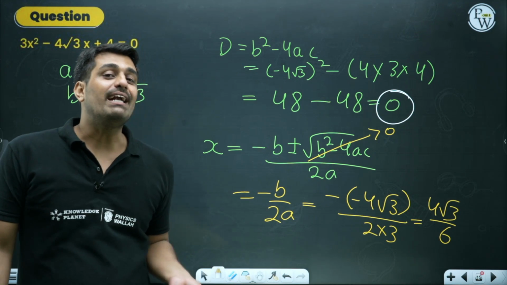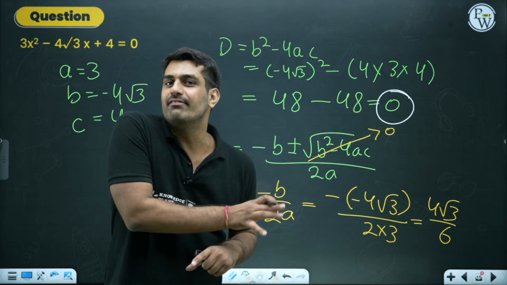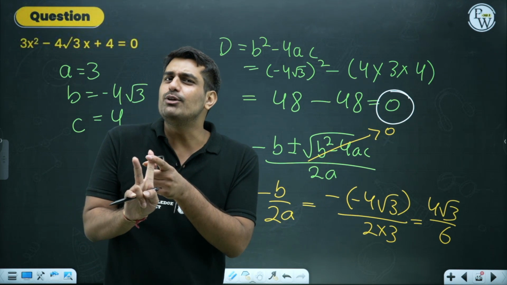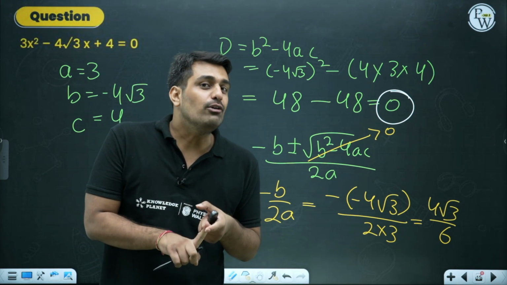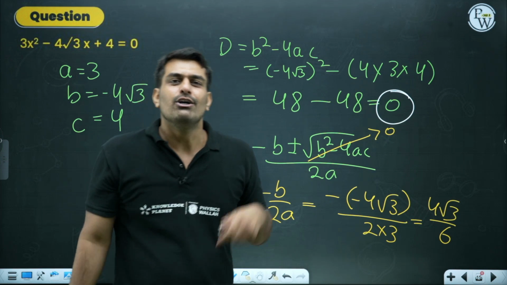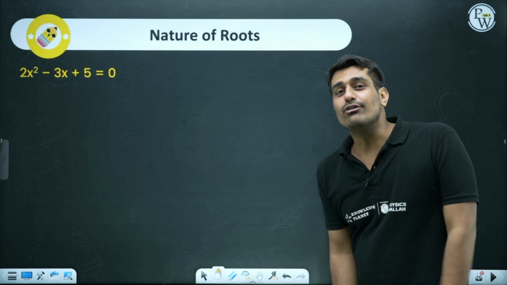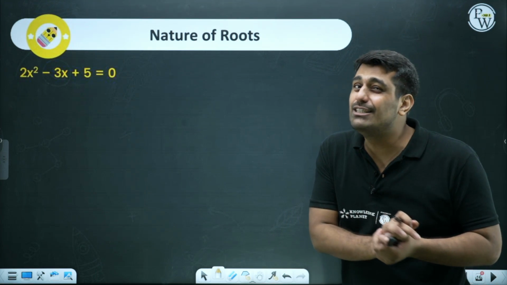That the value of discriminant can be positive, it can be negative, as well as 0. We have taken up the two cases where it has gone to 0 and where it has been positive. So the third case is remaining. Let's come to that part and introduce you to the new topic over here, nature of roots.